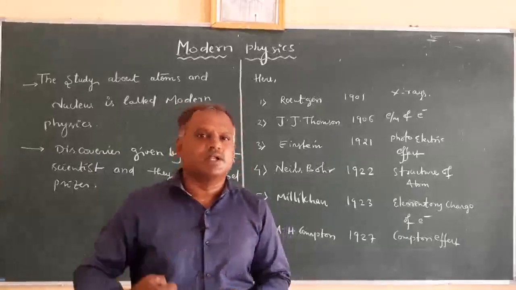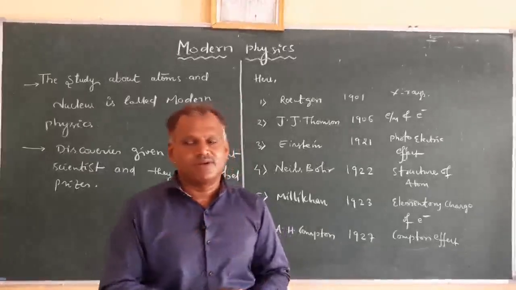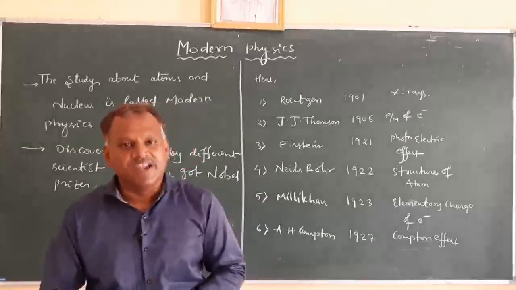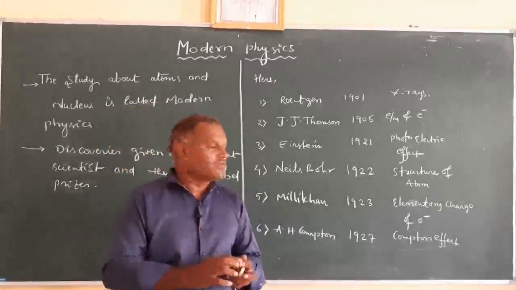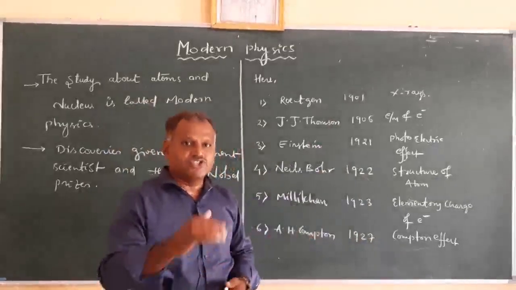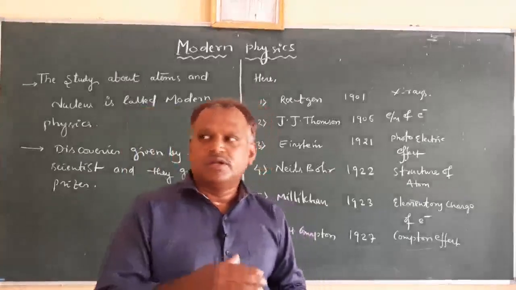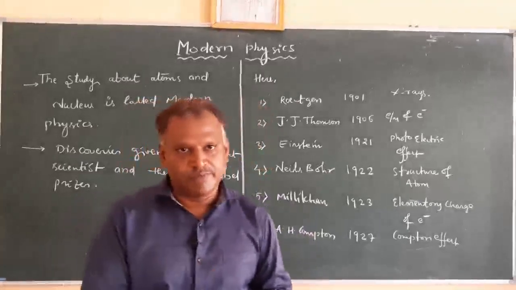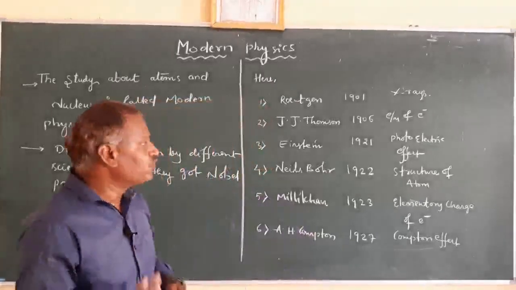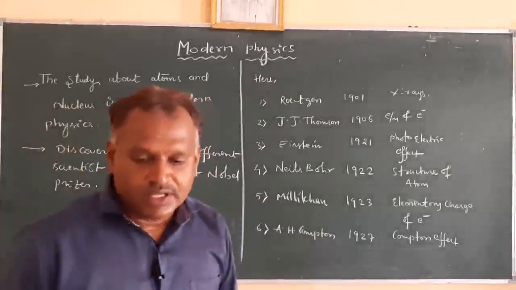How we get the ejection of electrons is the photoelectric effect given by Einstein. All these can be determined experimentally, but as of now we start with the discovery of the electron by the discharge tube phenomenon.